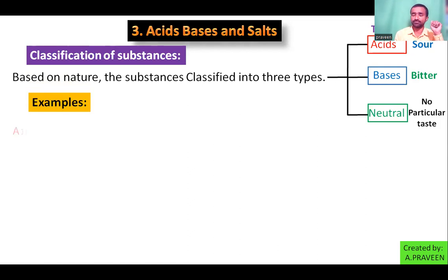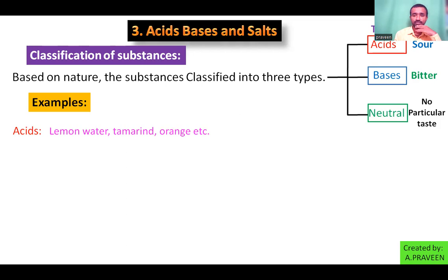Acidic taste, sour taste: fruits or some eatable items. For example, lemon water or lemon juice, tamarind, orange, grapes. We can write many examples for acids.